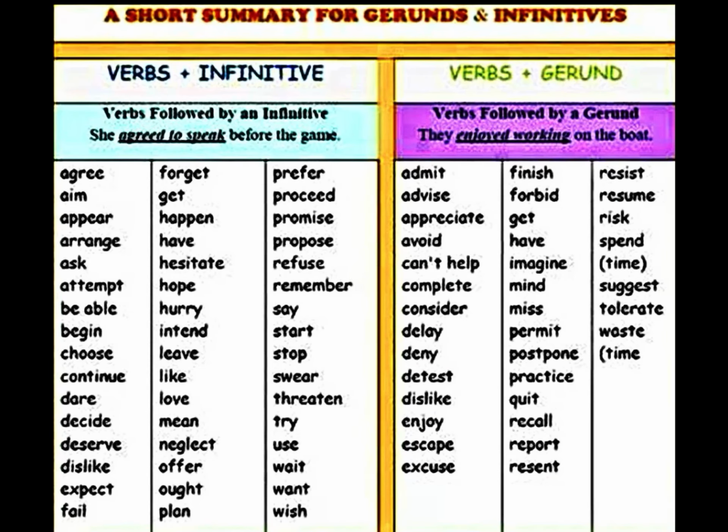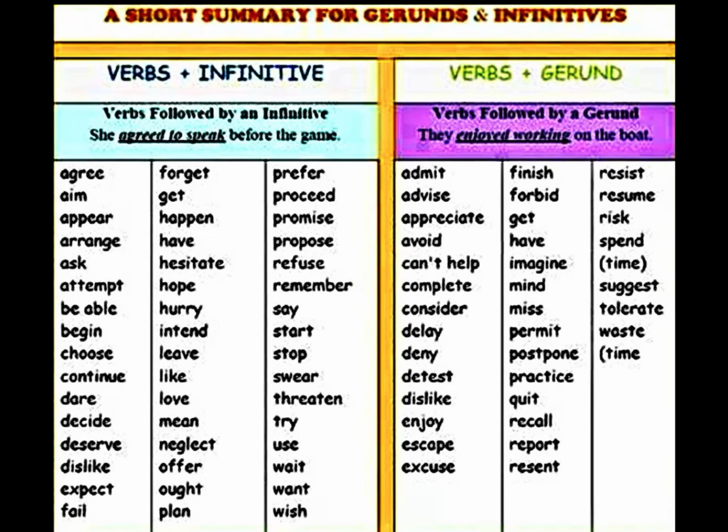I'm going to explain a little bit more because I want you to take into account this special information. There are some special verbs where you cannot use gerund, okay, in the second verb. You just use infinitive after some verbs. For example, in this case, I see verbs followed by infinitive. She agreed to speak before the game.